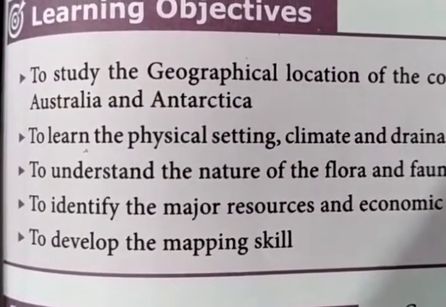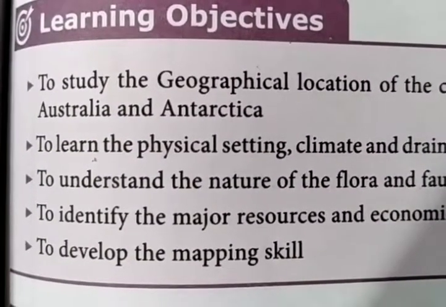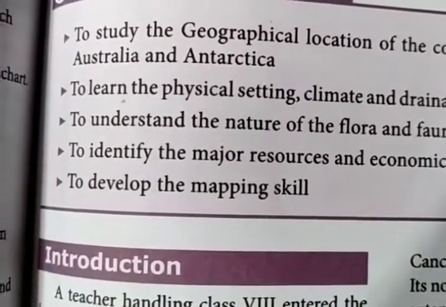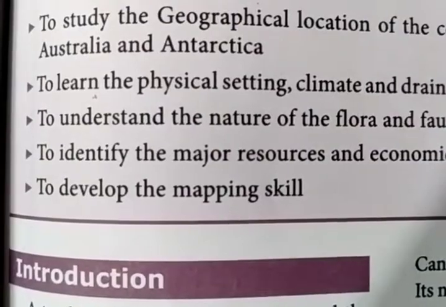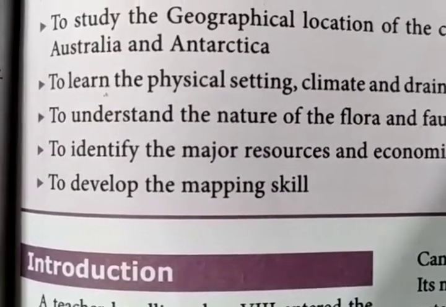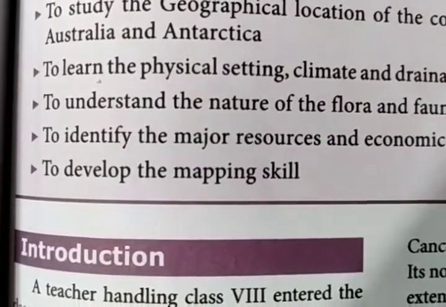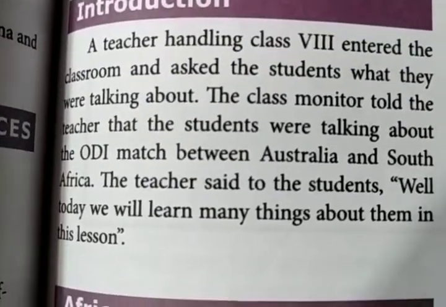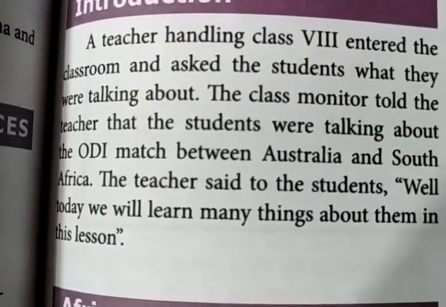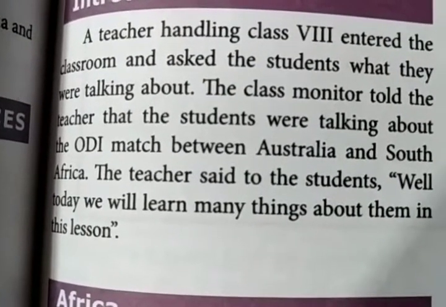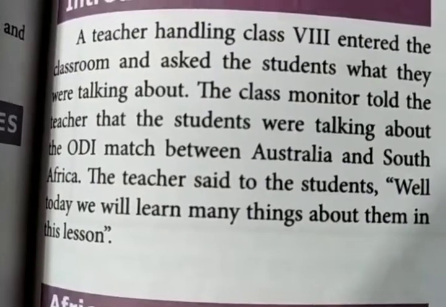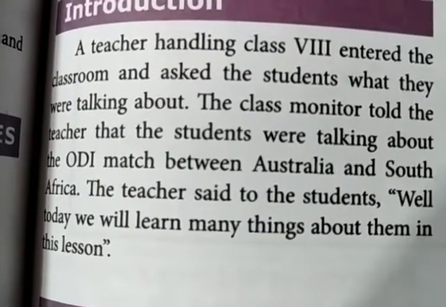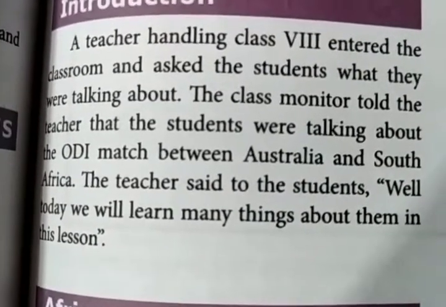This lesson starts with a classroom conversation between the students and the teacher. First the teacher is entering the classroom. While entering, the teacher notices the students are talking about the ODI match, that is the One Day International match between Australia and South Africa. So the students are discussing the cricket match. That's how the lesson starts here, and while discussing the names of the continents, that is Africa, South Africa and Australia, the lesson starts from there.